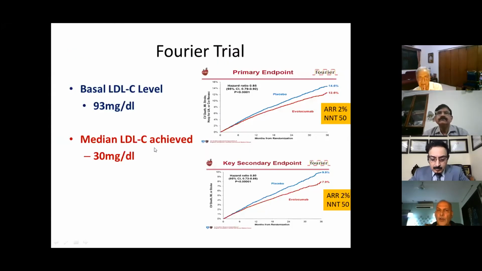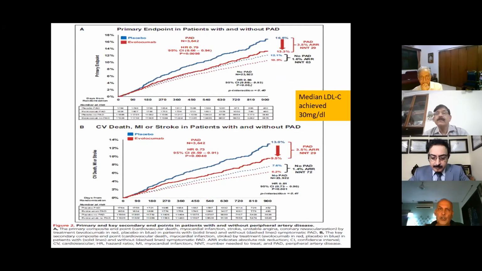The FOURIER trial is the basis for why we came to the figure of 30 milligram. The most important trial which we took into consideration was the FOURIER trial, in which basal LDL was reduced to a median of 30 milligram, and we found an absolute risk reduction of 2.2 in the primary and secondary endpoints. In this study, there were about 3,642 patients with peripheral artery disease.